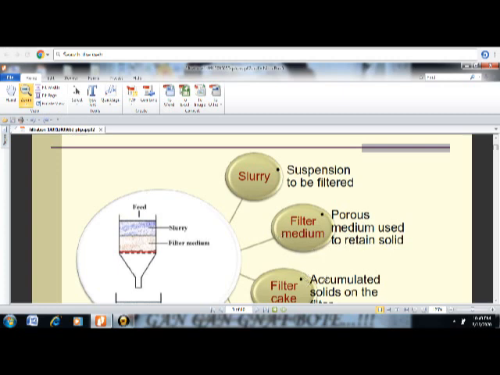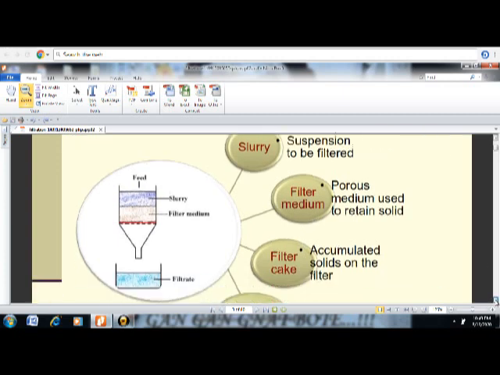Third one is the filter cake. Now you can see this is the filter cake. Filter cake means the accumulated solids on the filter medium. The slurry passes through the filter medium, and on this filter medium the solid accumulates.